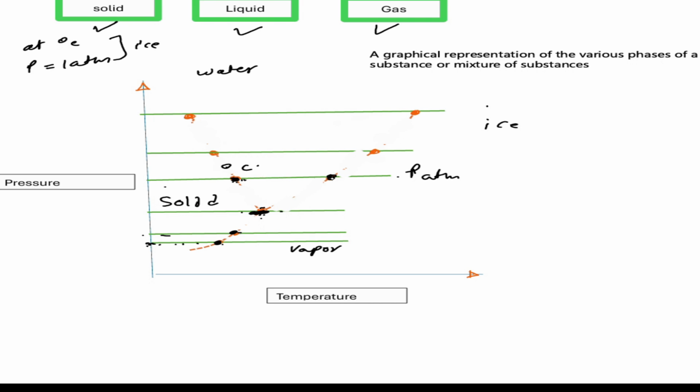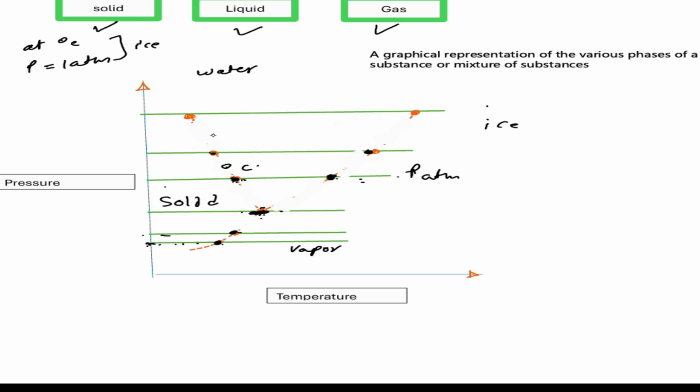At this point it will start converting into vapor. Further heating, it will completely convert into vapor. So further we increase pressure, so we will get this point. This is for melting and this is for vaporization.